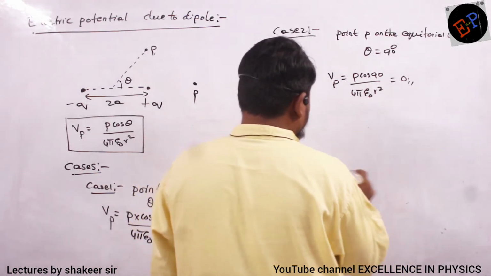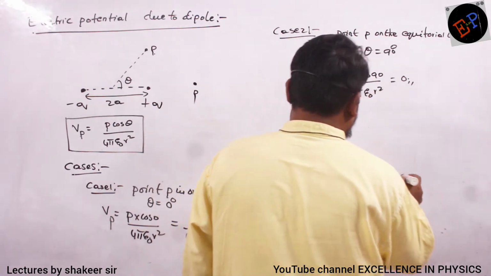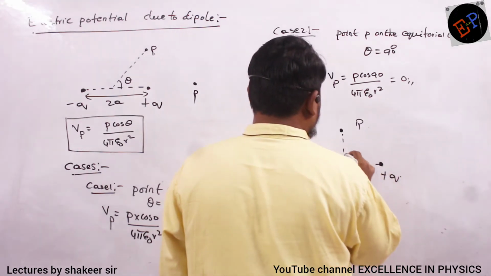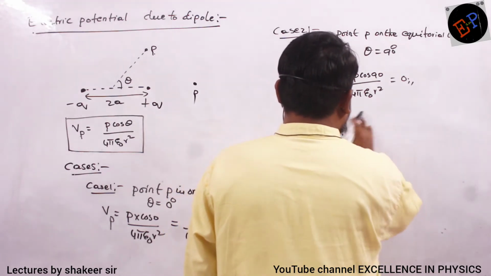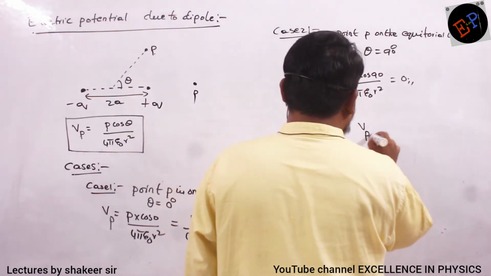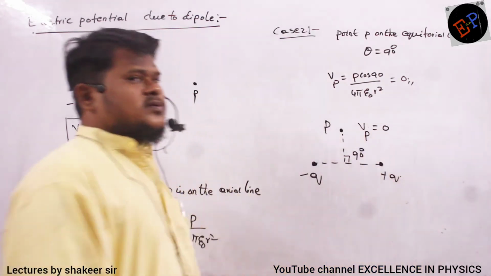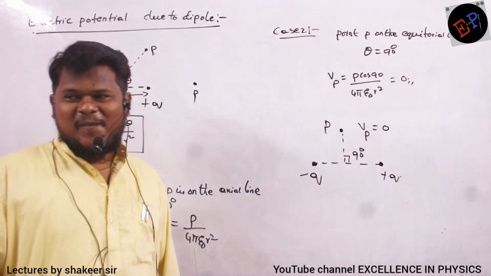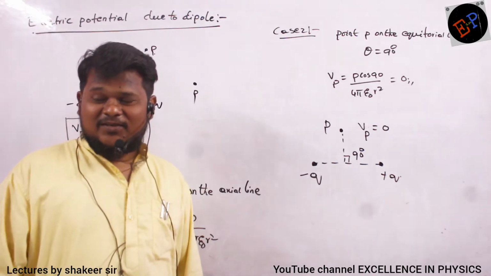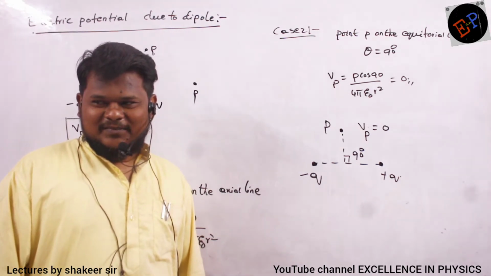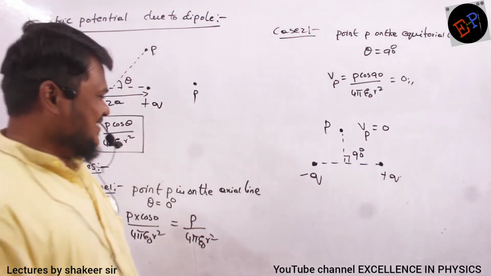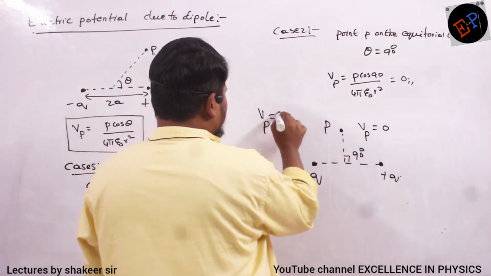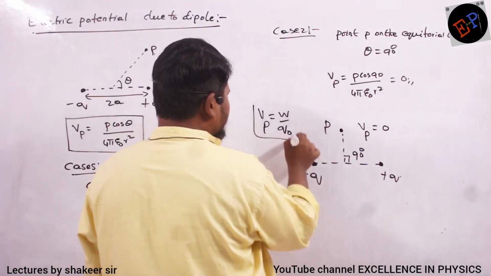So this is minus q and this is plus q. Here at a point P on the equatorial line, which is making an angle of theta, we studied that the potential because of the dipole at point P will be 0. Are you able to understand the reason? Why 0? Work done. Can anybody say what is meant by potential basically? Work done per unit test charge. This is called potential.